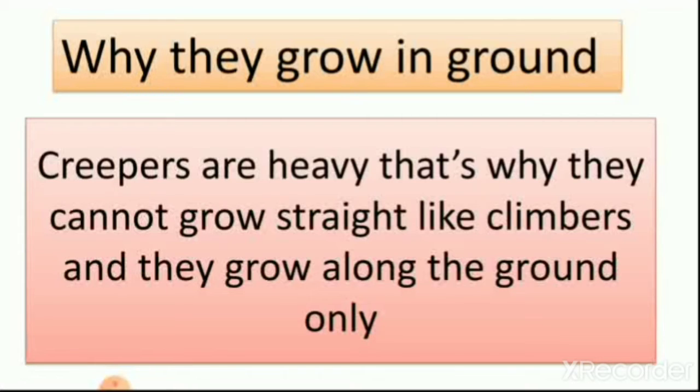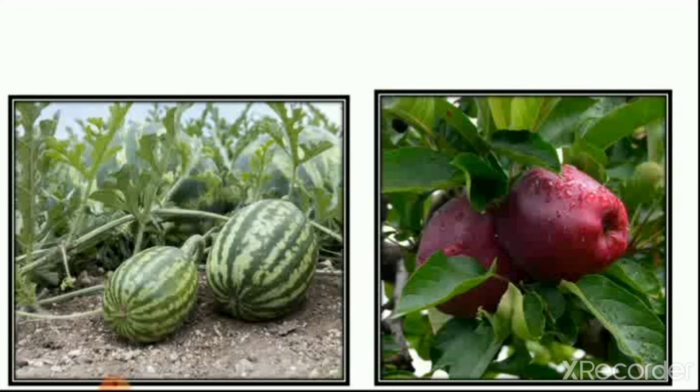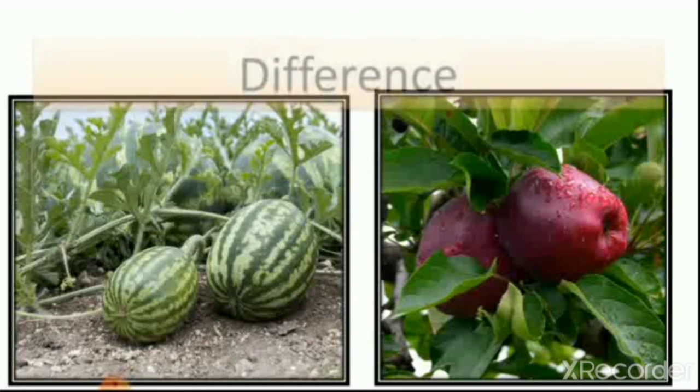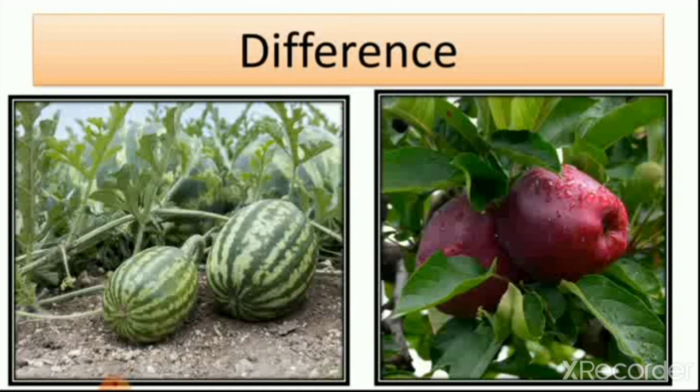So they cannot grow up. They cannot grow straight. That's why they are creepers. Here you can see the difference between creepers and other plants. An apple is small and a watermelon is big.